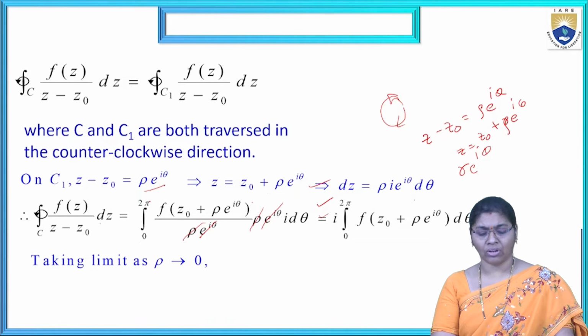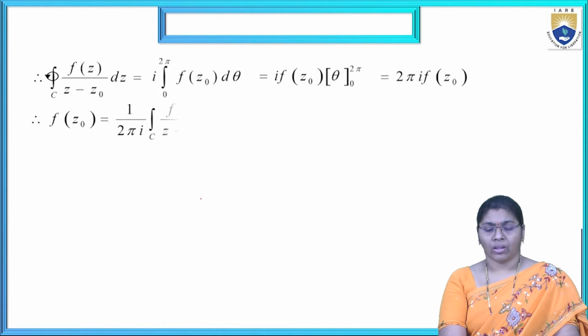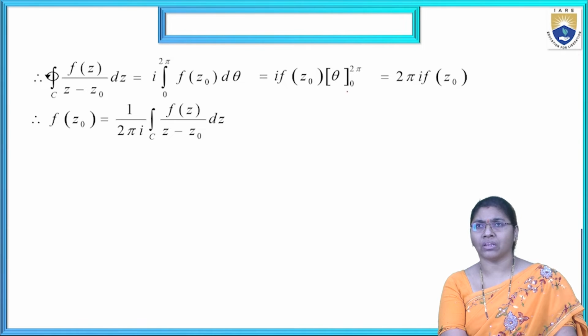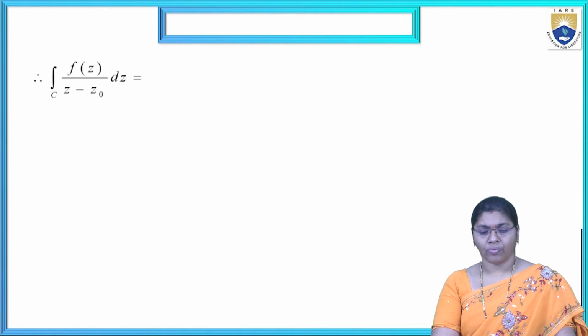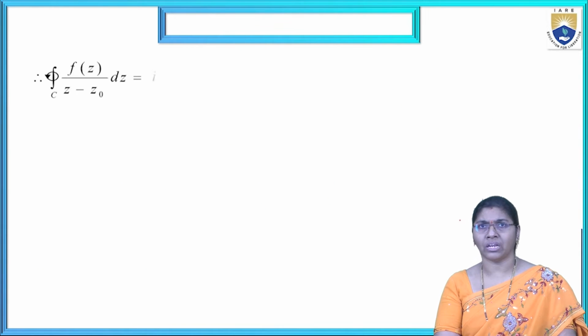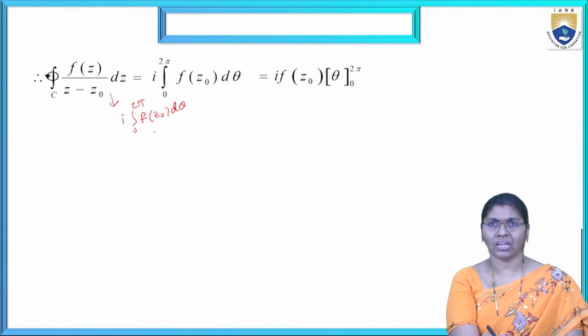Now taking the limit as rho tends to 0, we get f of z naught, and theta is the integral part, with limits 0 to 2 pi. Now 2 pi i into f of z naught. This is the condition. Only f of z naught is remaining in that part. This is converted into i into the integral from 0 to 2 pi of f of z naught into d theta, either z or z naught.